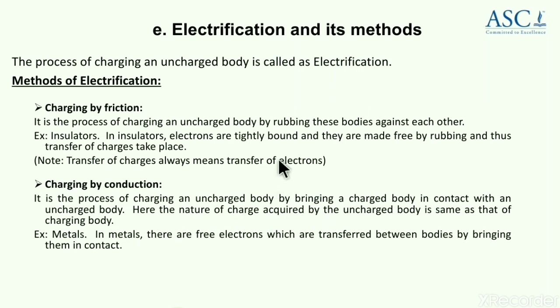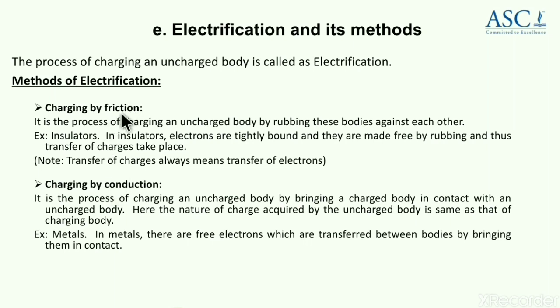Now let us look into the concept of how we charge an uncharged body. This comes under electrification and its methods. The process of charging an uncharged body is called electrification. There are three methods of electrification: charging by friction, charging by conduction and charging by induction. Here in this slide I have mentioned two, that is, friction and conduction.